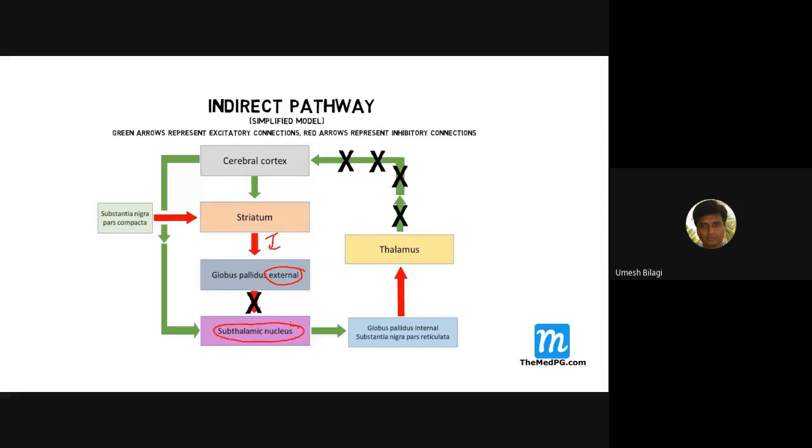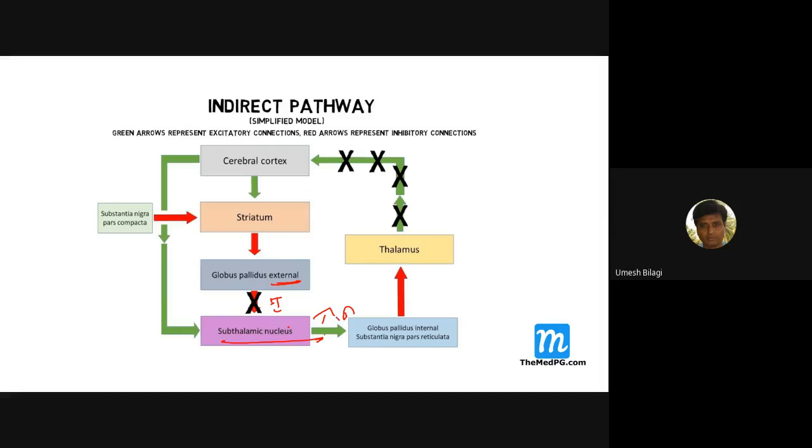See, it is going to the subthalamic nucleus now. The subthalamic nucleus also receives excitatory impulses from the cerebral cortex. The amount of inhibition from the globus pallidus external to the subthalamic nucleus is less. So what will happen if there is less inhibition? There is more excitation, which is passed on to the next stage.